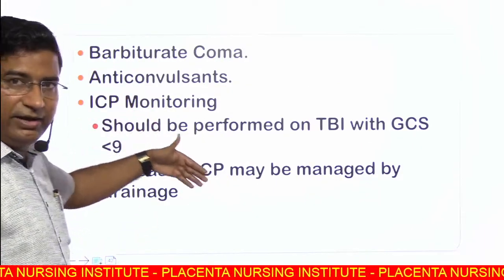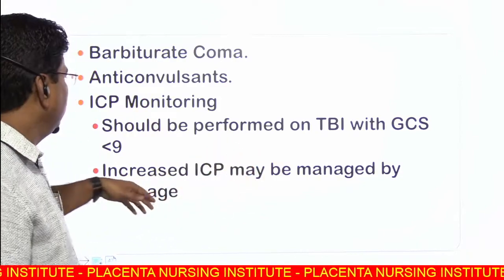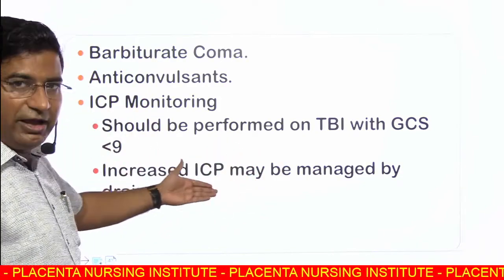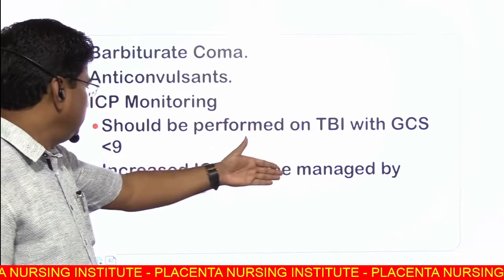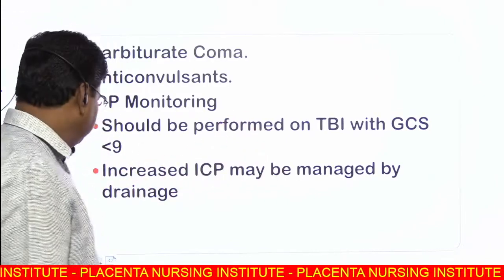Barbiturate coma, anticonvulsant for prophylactic measures, and ICP monitor if traumatic brain injury and GCS is less than 9.